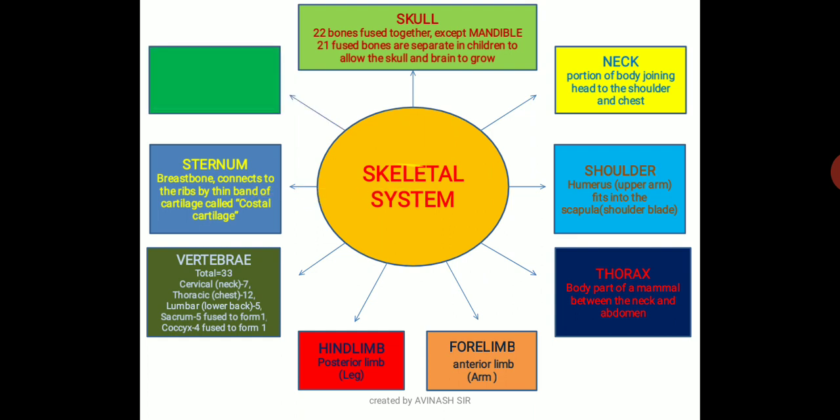Next are the ribs. 12 pairs of ribs join with the sternum to form the rib cage. The first 7 are known as true ribs. The rib cage is the chest. Above that, a fleshy chest is there. Inside the rib cage you have the heart, lungs and remaining organs. The remaining things we'll discuss in my next slide, in detail about the skeletal system.